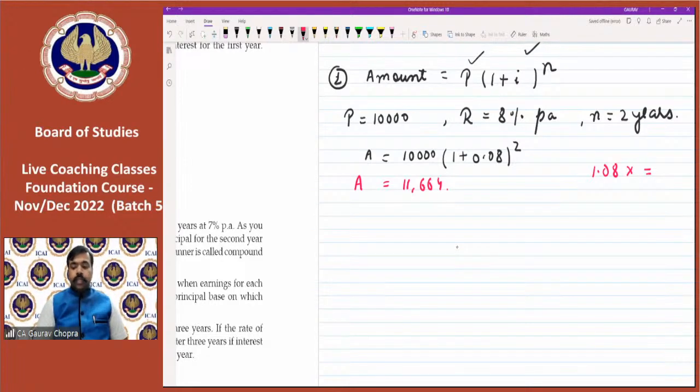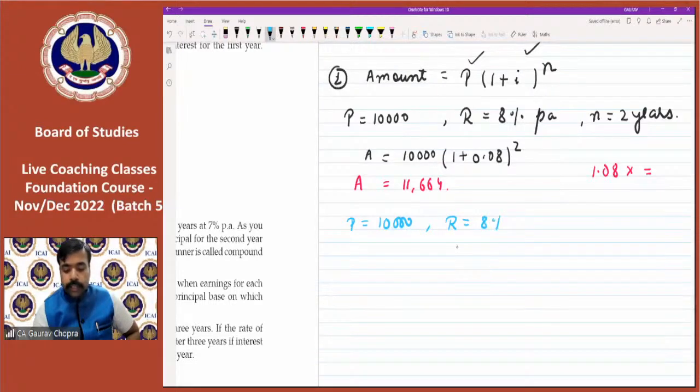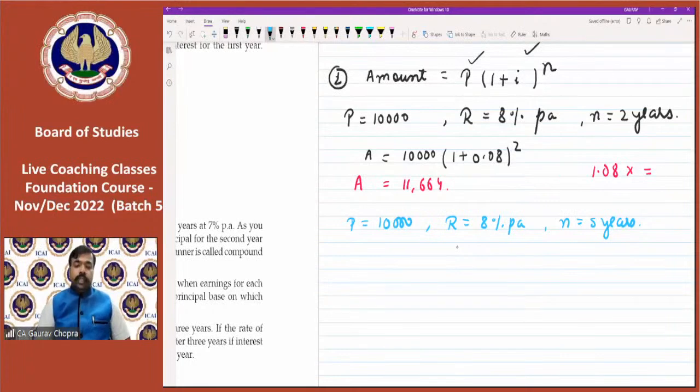Alright. Now, if instead of 2, the power, let's say, is 5. Let's say we are having 5 years. So this time the principal is the same, 10,000. The rate of interest is 8% per annum, and for time we are taking 5 years. Now we have to calculate. So let's do the calculations.